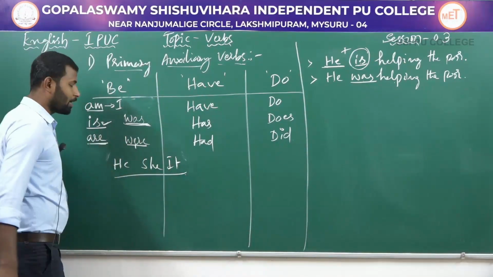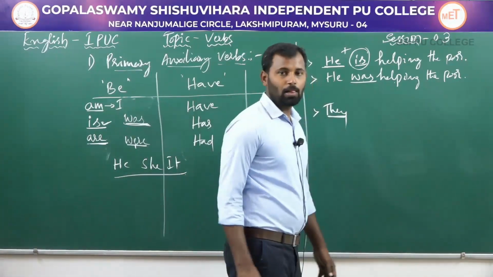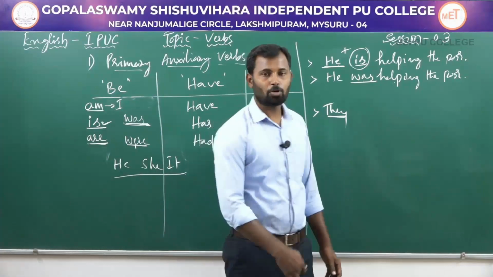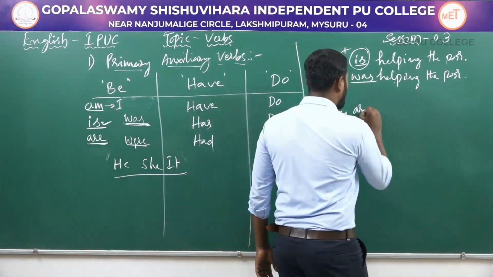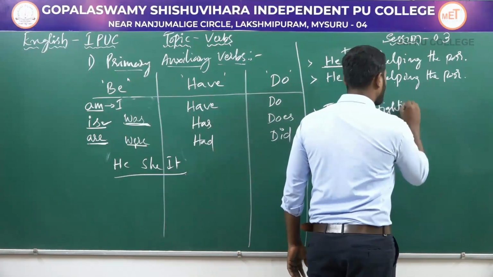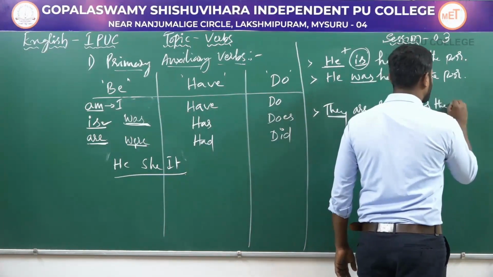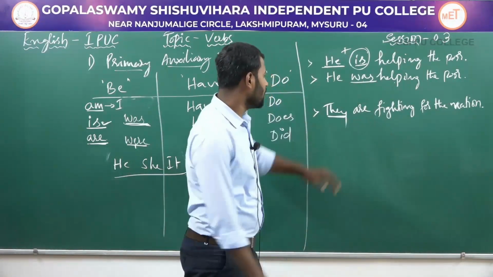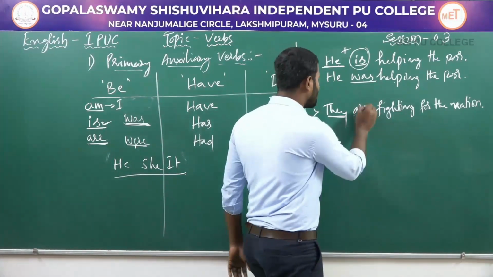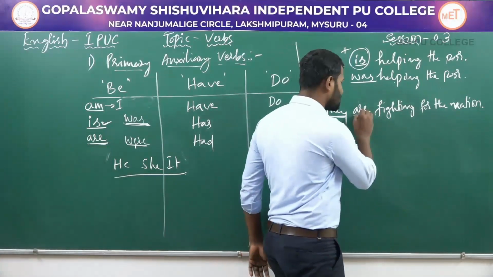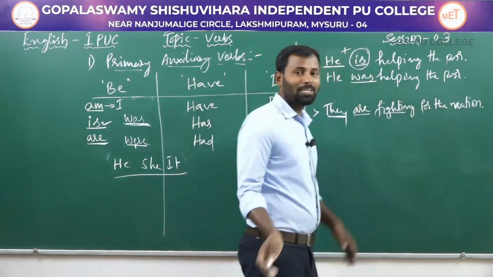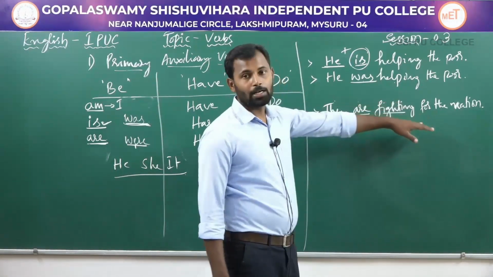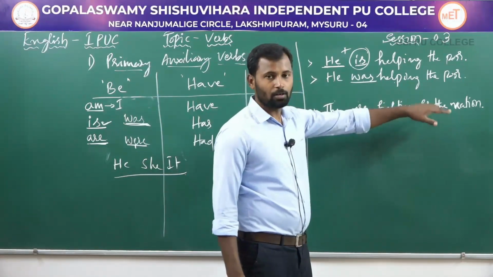Next, I'll take this auxiliary verb are. So they is the plural subject here. So along with they, plural verb should be used. Plural auxiliary verb should be used. So they are fighting for the nation. So here are is the plural auxiliary verb, and it is used with the plural subject, and this is used along with the main verb to complete the action. So this sentence is written in present continuous tense. They are fighting for the nation.